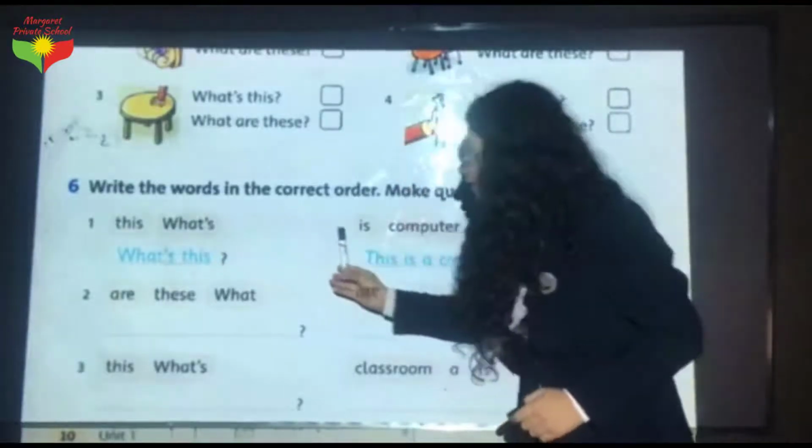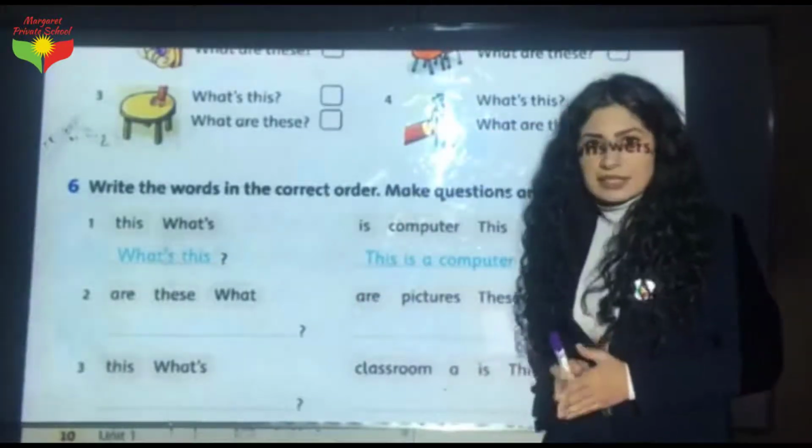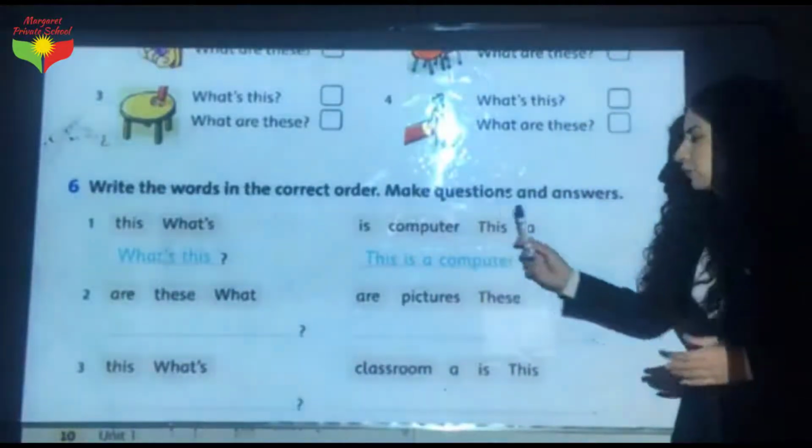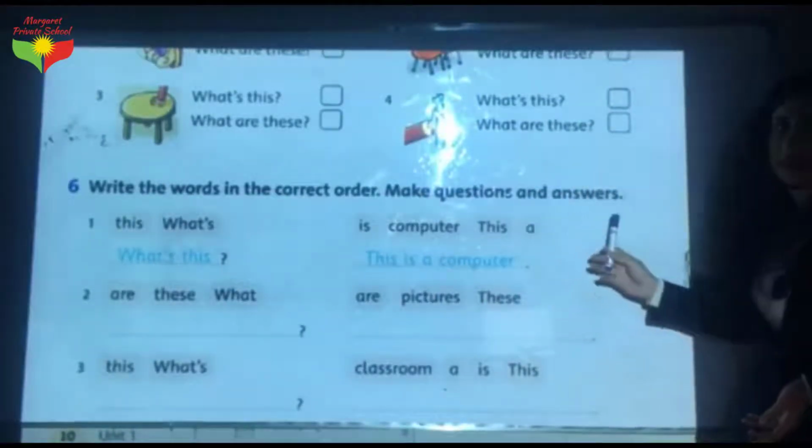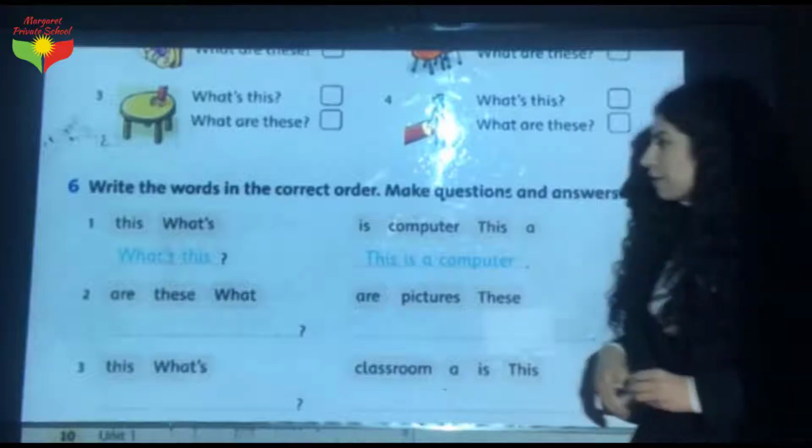Write the words in the correct order. Make questions and answers. Look at the first one.